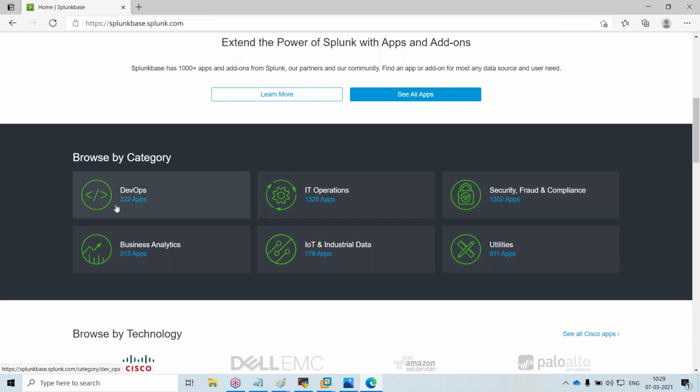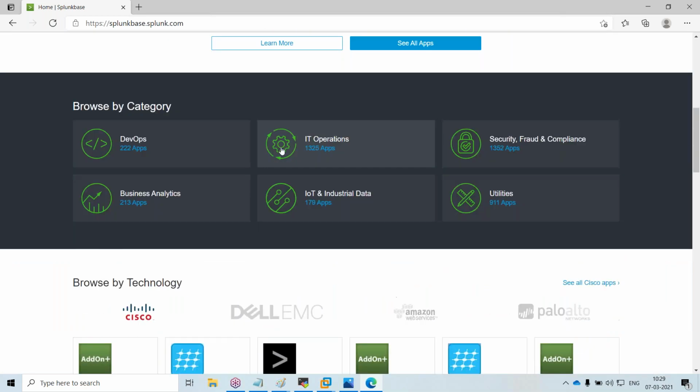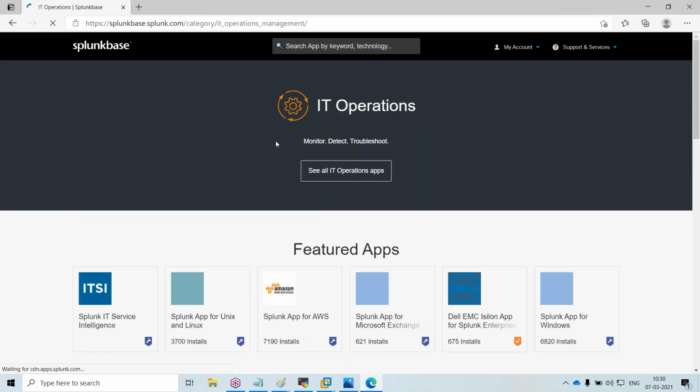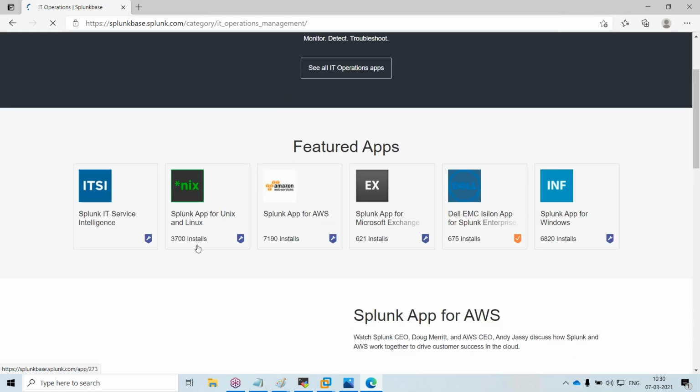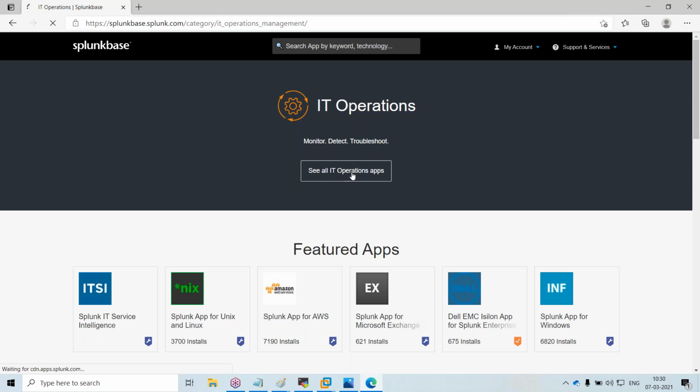I will show what an app actually is. Let us assume I go to IT operations. If you want to monitor Splunk, you have multiple options.